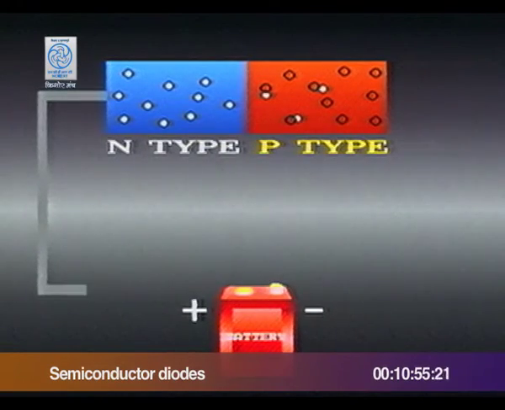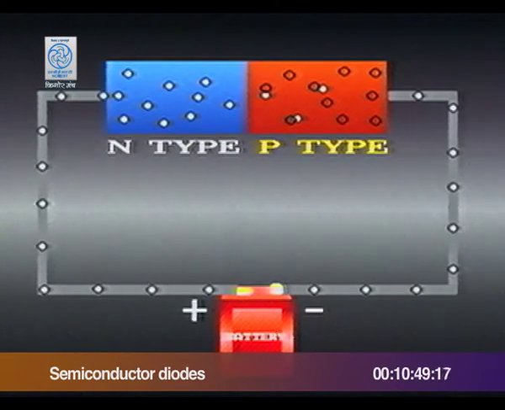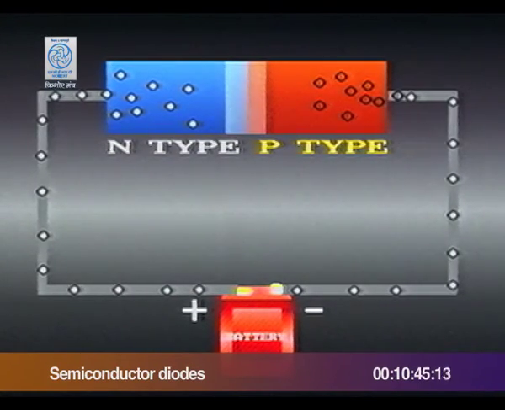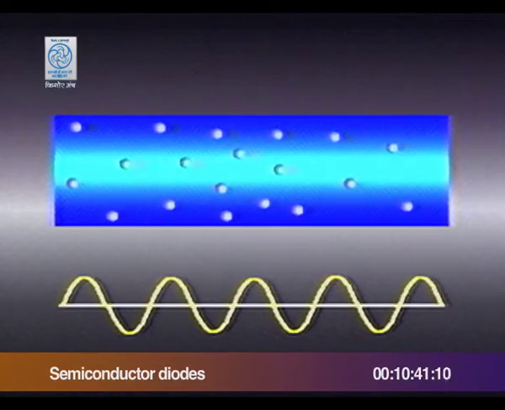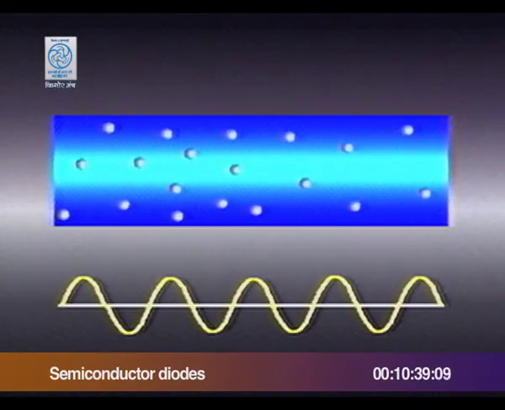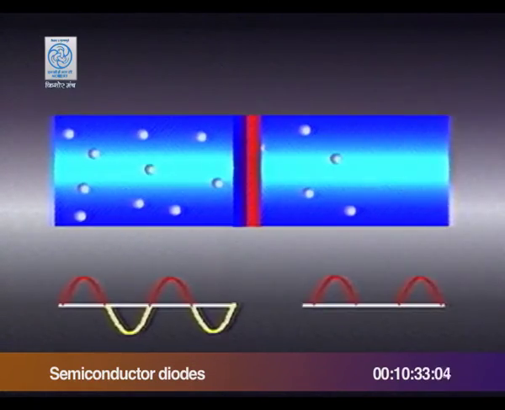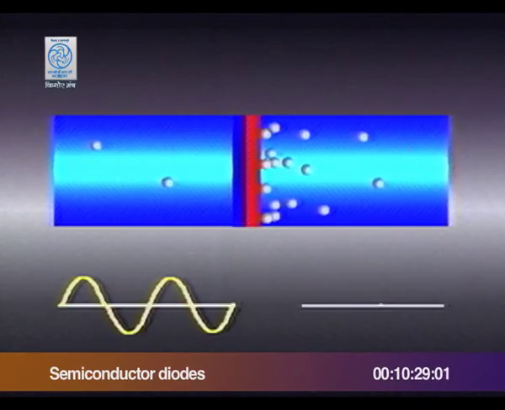But see what happens in case we connect the positive terminal of the battery to the n-type and the negative terminal to the p-type. There is no flow of current. Now you explain what happens if we connect an AC source to a semiconductor. The diode will conduct when connected with forward bias, and it will not conduct electricity in the reverse bias.